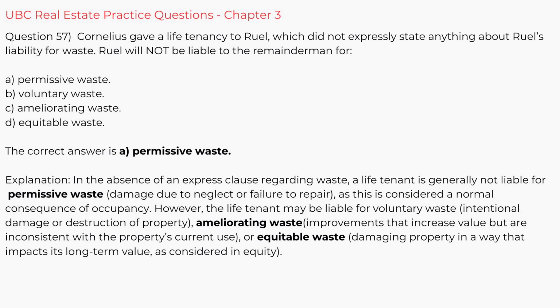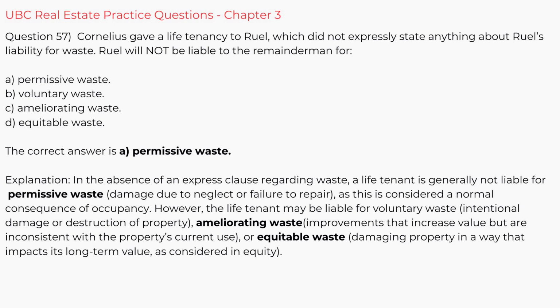Question 57. Cornelius gave a life tenancy to Reuel, which did not expressly state anything about Reuel's liability for waste. Reuel will not be liable to the remainderman for A. permissive waste, B. voluntary waste, C. ameliorating waste, D. equitable waste. The correct answer is A.